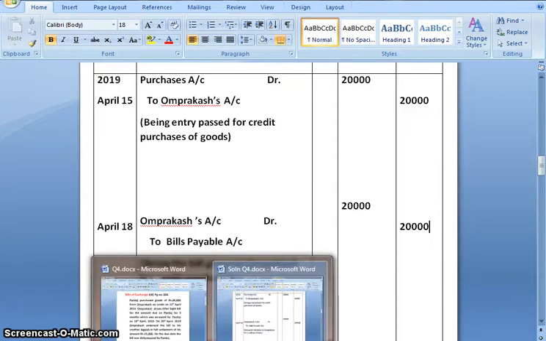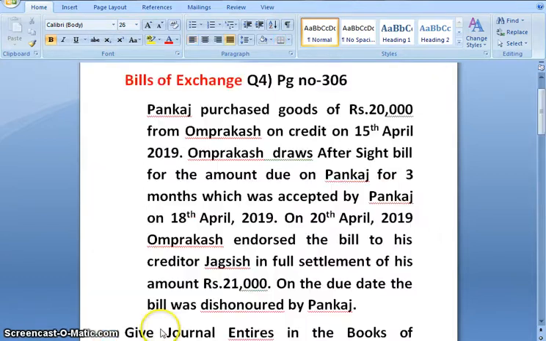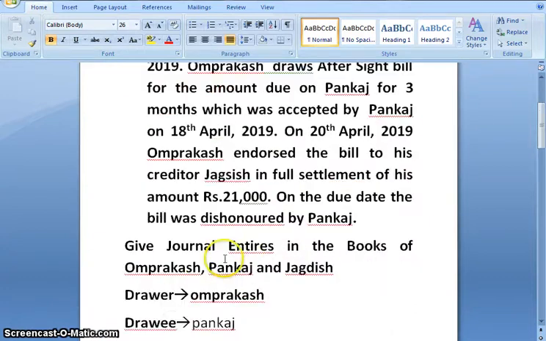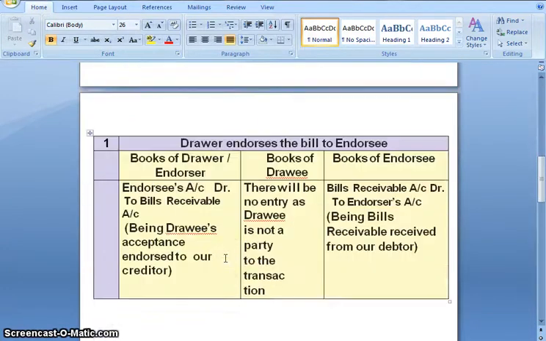Moving ahead, on 20th April 2019, Om Prakash endorsed the bill to his creditor Jagdish in full settlement of his amount rupees 21,000. Now in this particular case, the bill is being endorsed in favor of Jagdish. So let us quickly revise the entries which we have done regarding endorsement.